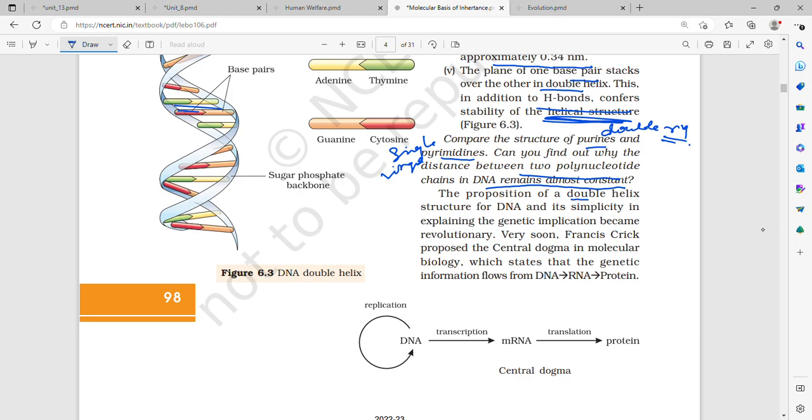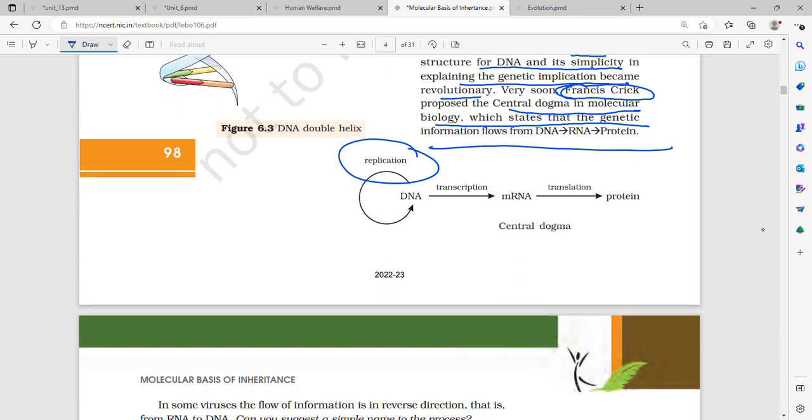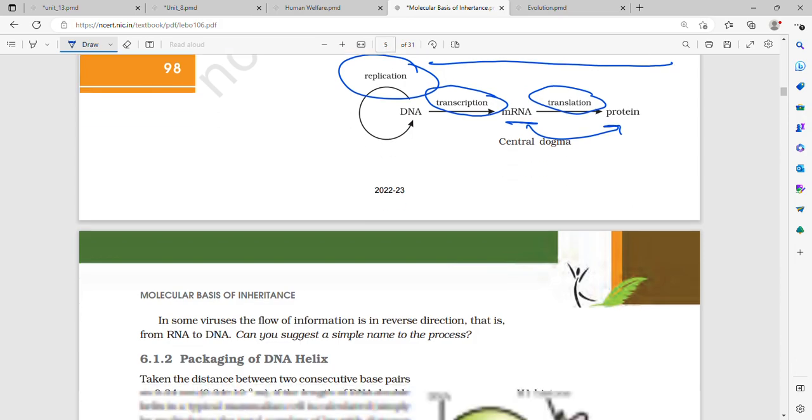The proposition of a double helix structure for DNA and its simplicity in explaining the genetic implications became revolutionary. Very soon, Francis Crick proposed the central dogma in molecular biology, which states that genetic information flows from DNA to RNA to protein. So first, in DNA itself, replication takes place, then transcription takes place, that is, mRNA is formed, and then from mRNA, proteins are made by translation. This is the central dogma.